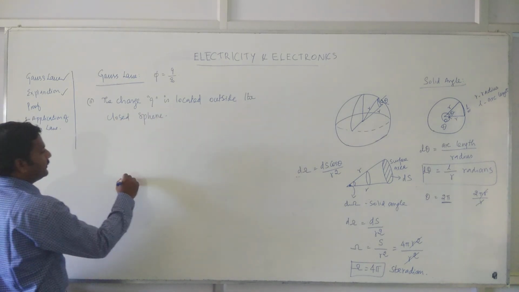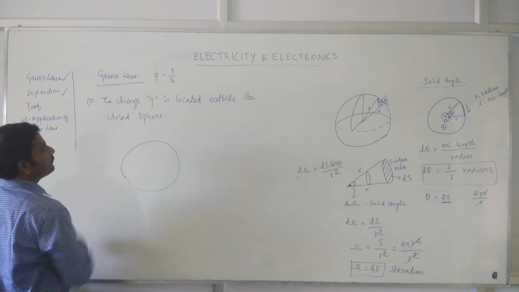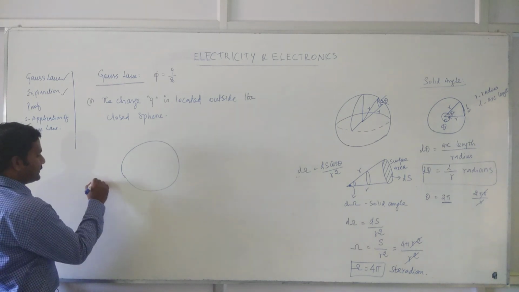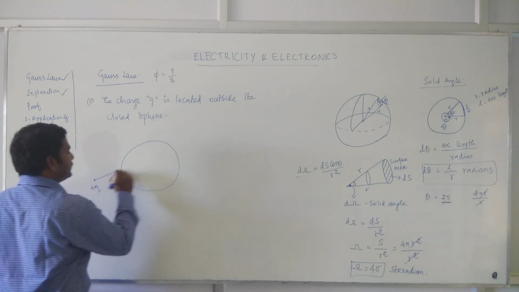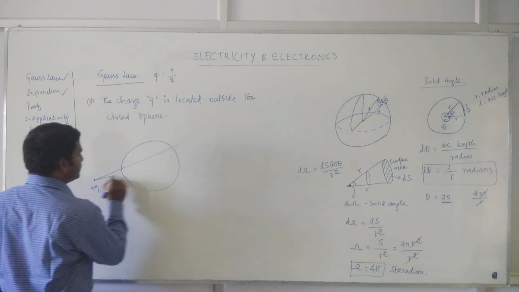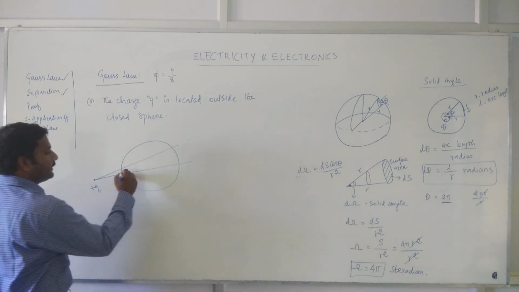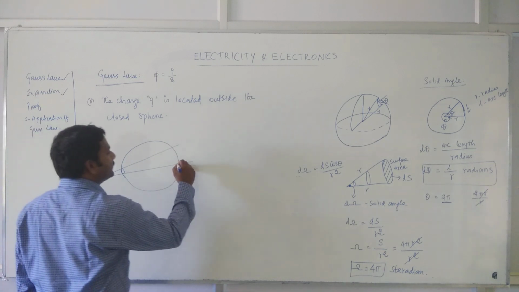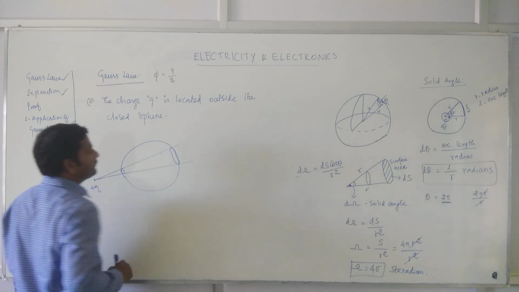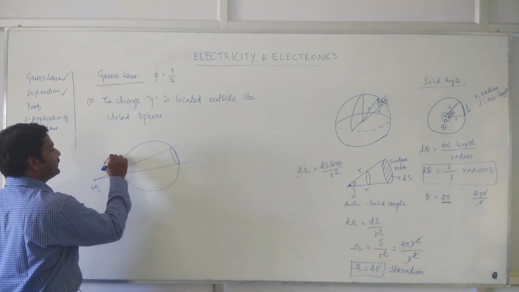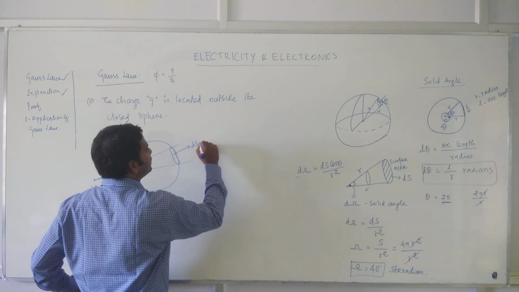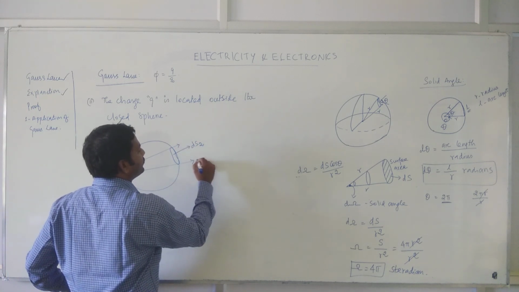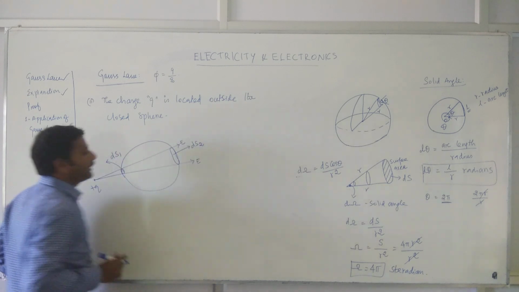Let's have a closed surface. Now let's have a charge plus Q here. If we draw the electric field lines, they will go like this. We can consider a small surface area here, and also a small surface area here. Let us define this as ds1 and this as ds2. These are electric field lines.